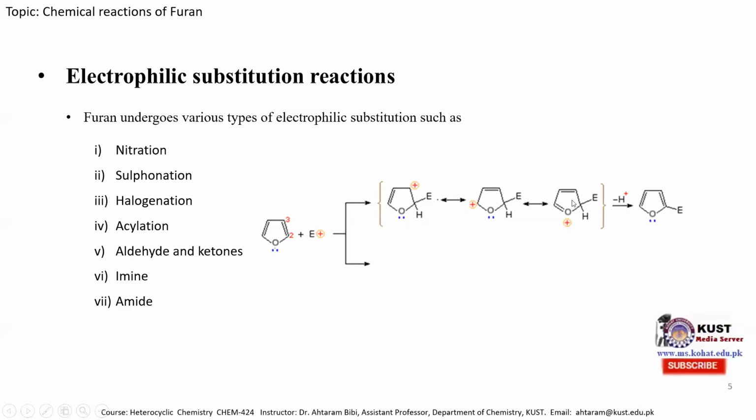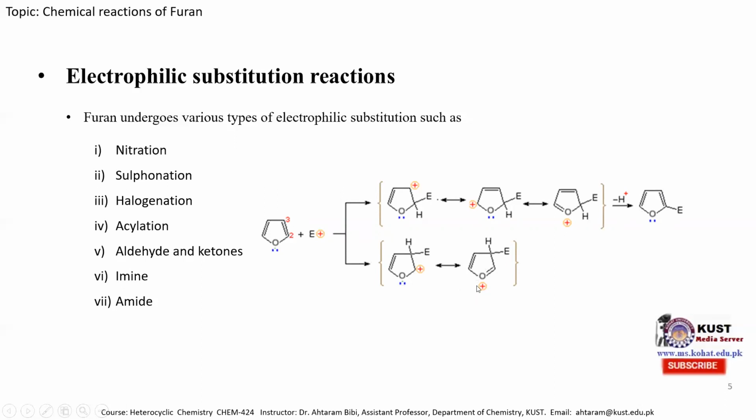And in the next step, the hydrogen is eliminated, and one can obtain the 2-substituted electrophilic product of furan molecule. In the second case, if the electrophile is substituted at position 3, then it can exist only in two resonating forms, because when the pi electron attacks the electrophile, the positive charge exists over here, and this positive charge is only neutralized by this lone pair of electrons, which shifts over here.